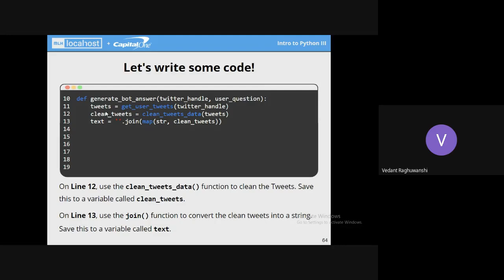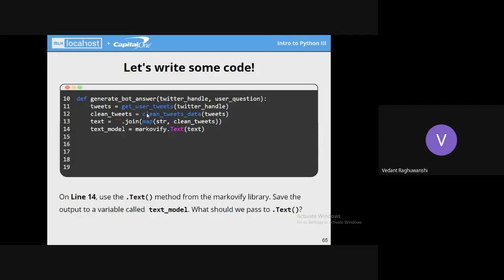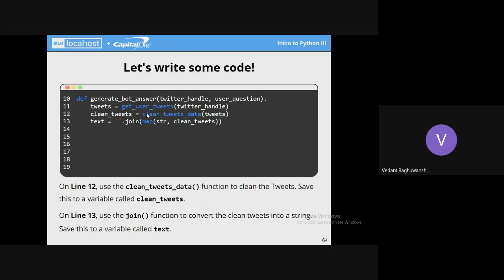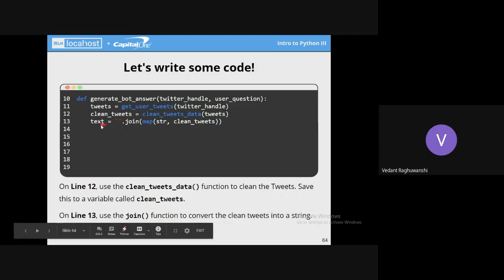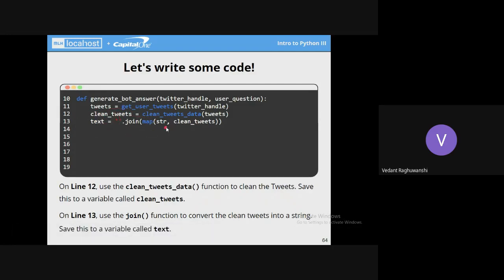By the way, the people who are new for today don't need to write these functions. They are already written in your code base. So you can just simply copy what is written and carry on. So once we get the pre-processed tweets from this cleaned tweets, we will be making a concatenated text out of them. So we'll be using the default Python join function and converting every cleaned tweet string to the str form, and then joining it into one single large block of text. This text is stored in this text variable here.